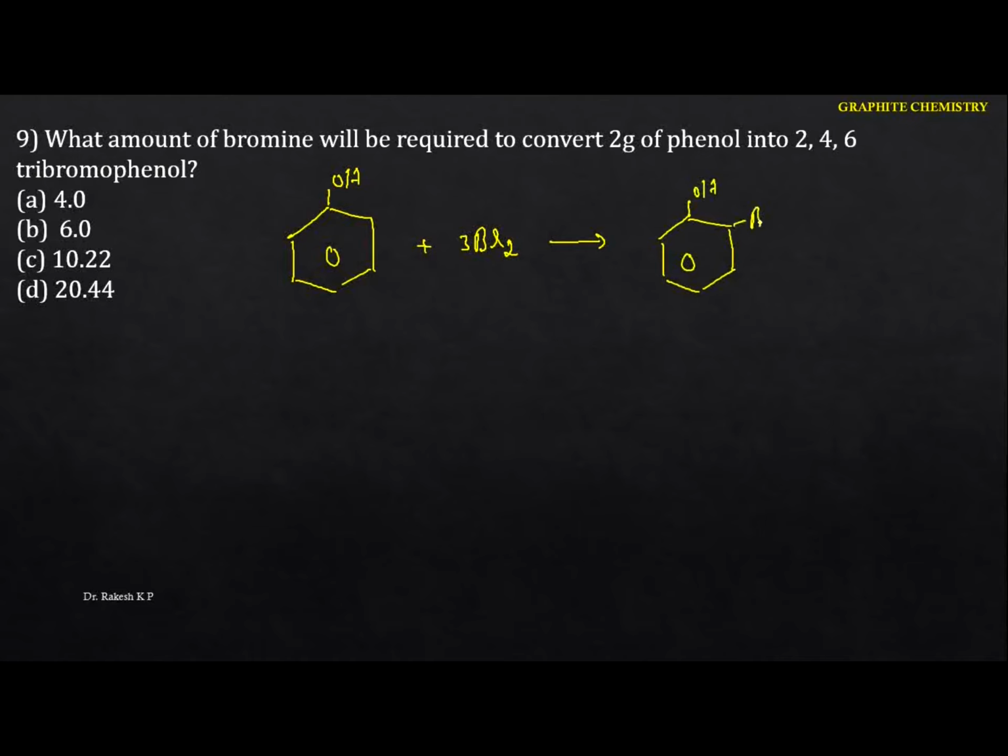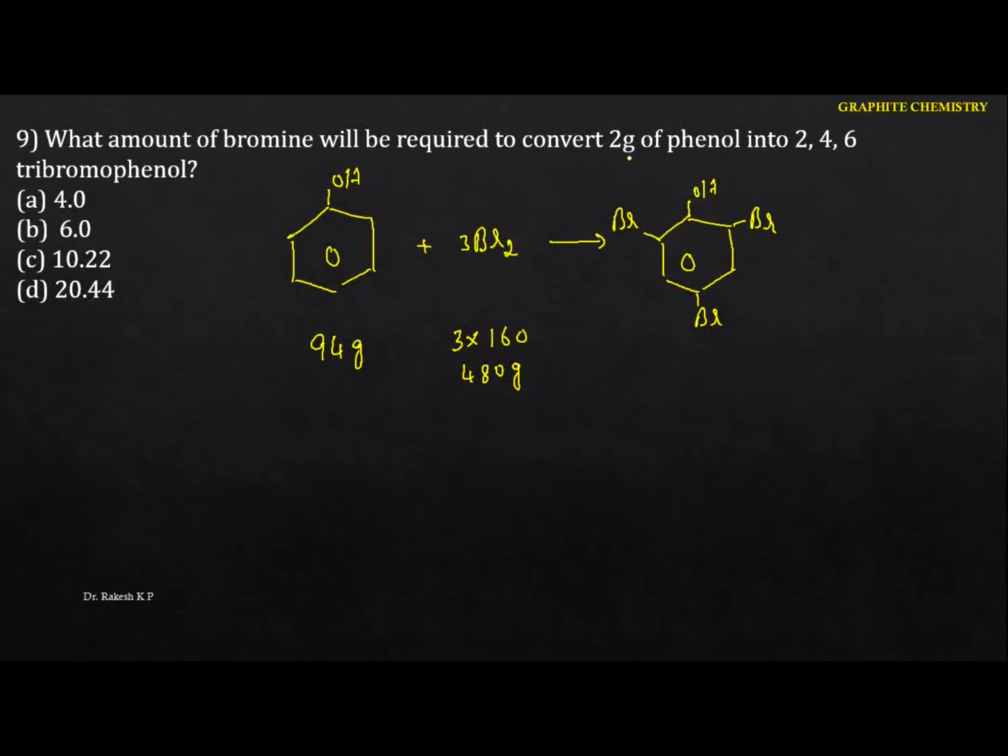That is 2,4,6 tribromophenol. Okay, we got this one. So now this is the complete balanced equation here. Now we identify the molar mass of phenol, which is 94. I'm going to indicate it in terms of 94 gram. Here this is 3 moles. I can write 3 into the atomic mass of bromine, that is 80. This is 80 into 2, that is 160. That means I can write it like this, so this becomes 480 gram. 94 gram of phenol requires 480 gram of bromine.